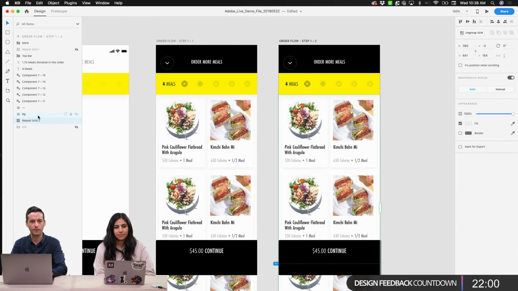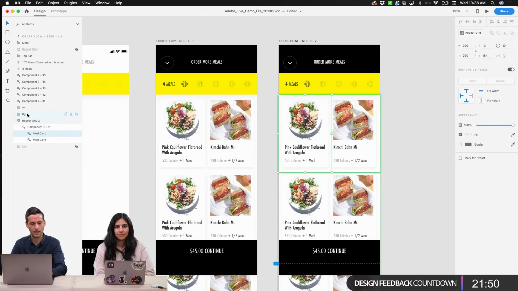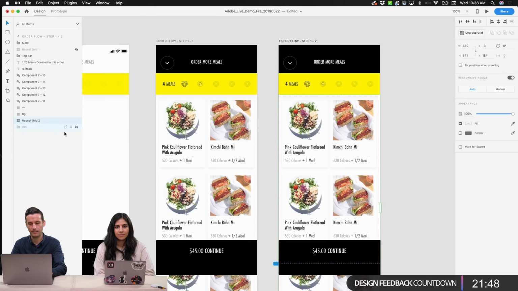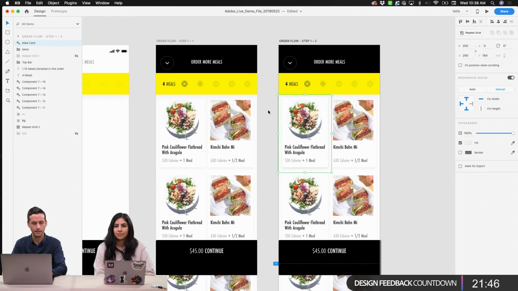And now we've kind of run into a funny thing where I want to pull this actually out of this particular view. So I need to come into my components, grab one of my meal cards, and I'm going to actually copy that and then move out of our repeat grid and then paste it. So I've got a duplicate meal card over top of our card here. So if I turn it on and off, you won't be able to see.